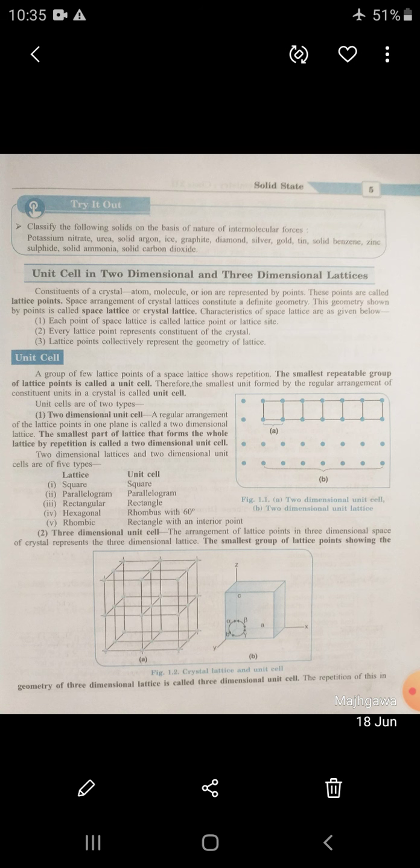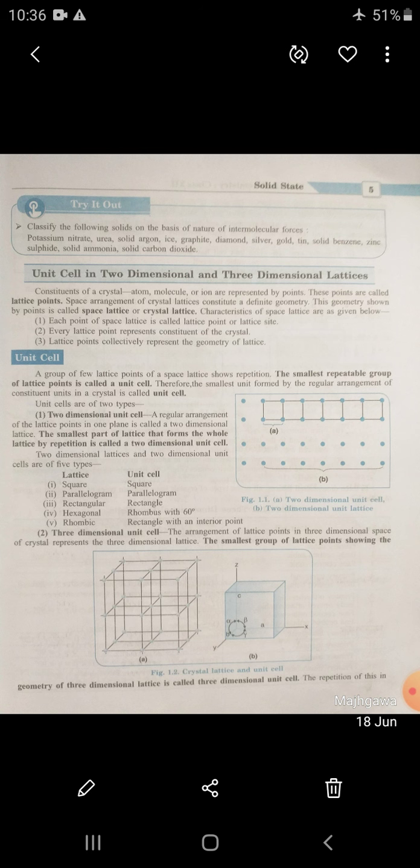Three-dimensional unit cell. The arrangement of lattice points in the three-dimensional space of a crystal represents the three-dimensional lattice. The smallest unit of lattice points showing the geometry of the three-dimensional lattice is called the three-dimensional unit cell. Repetition of this in space forms a three-dimensional lattice.